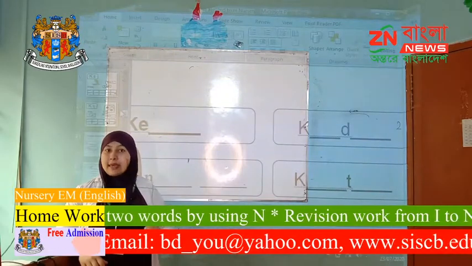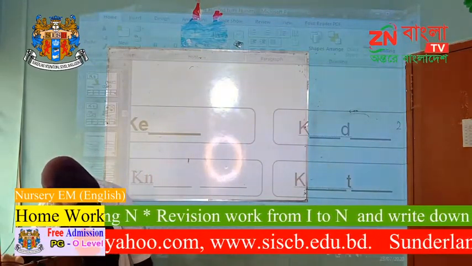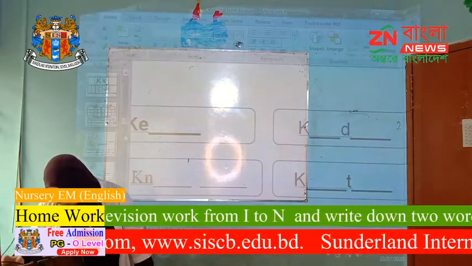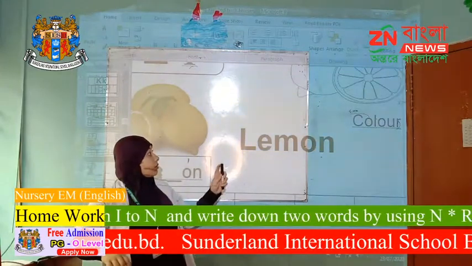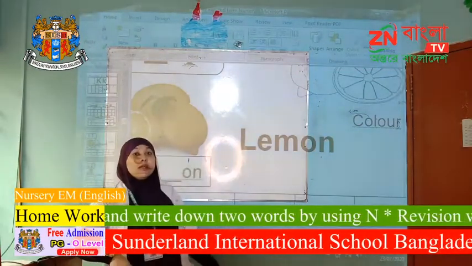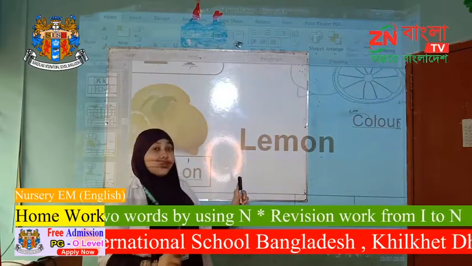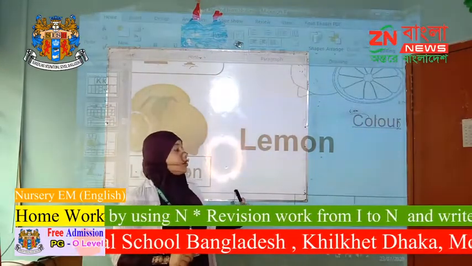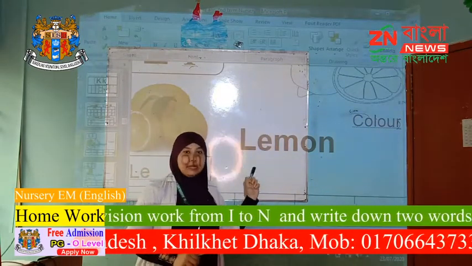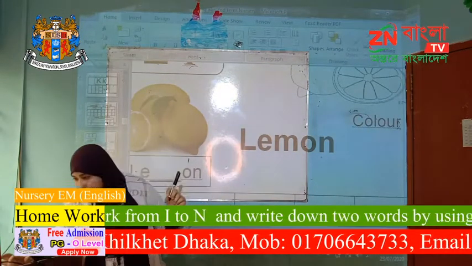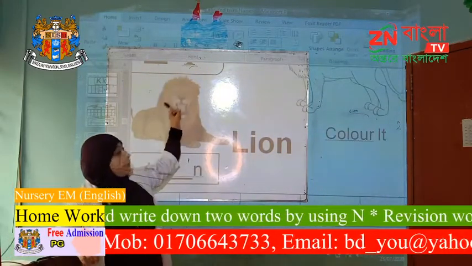I, J, K, L. So let's try the L. Look, very nice lemon. In this coronavirus situation, we must eat lemons to prevent the coronavirus. So L for lemon, and then L for lion, a big lion.